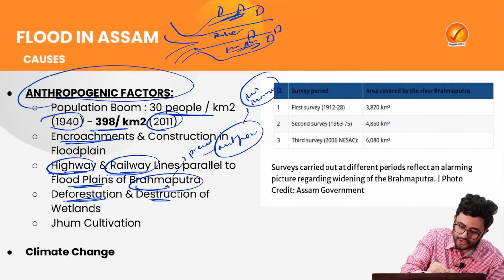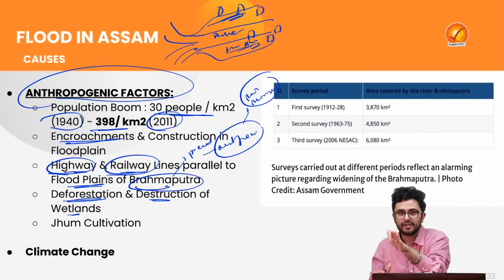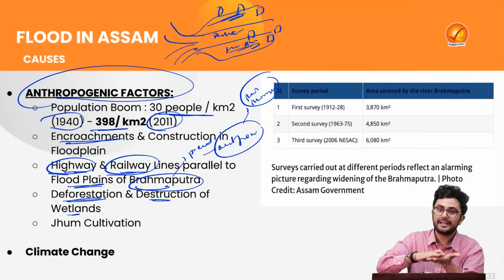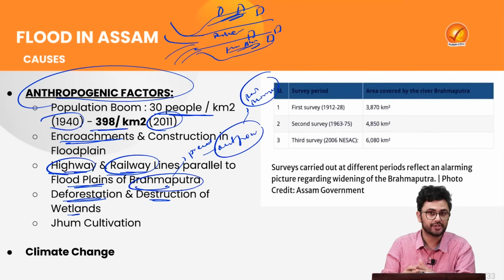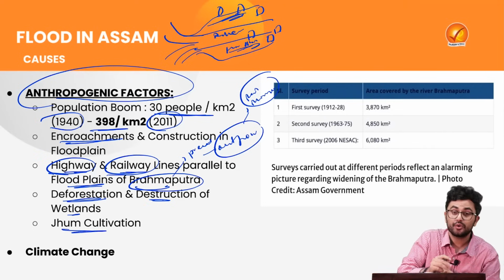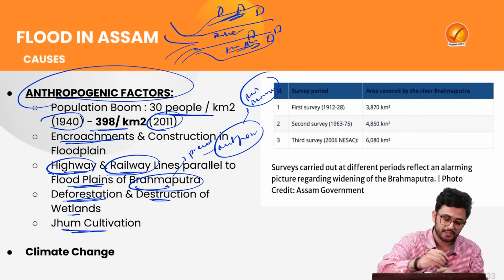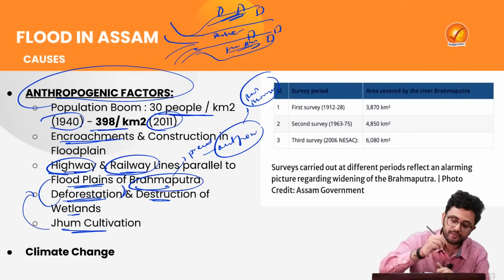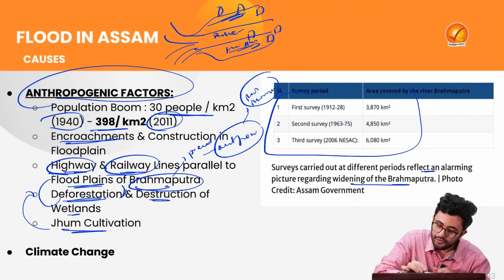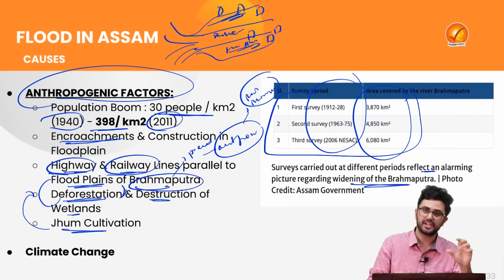The next is the destruction of wetlands. So these wetlands actually act as a sponge. If any extra outflow of water takes place, that can come and get accumulated in the wetlands. But all these wetlands are being dried up to create space for further construction, a major problem which is also being faced in the region of Bangalore. Now, the practice of jhum cultivation, that is the slash and burn technique, which is majorly practiced in the region of northeast, can also increase these causes of deforestation. So if we look at the survey here, just look at how the widening of Brahmaputra has happened over the course of years, as we were talking about the sedimentation and degradation.